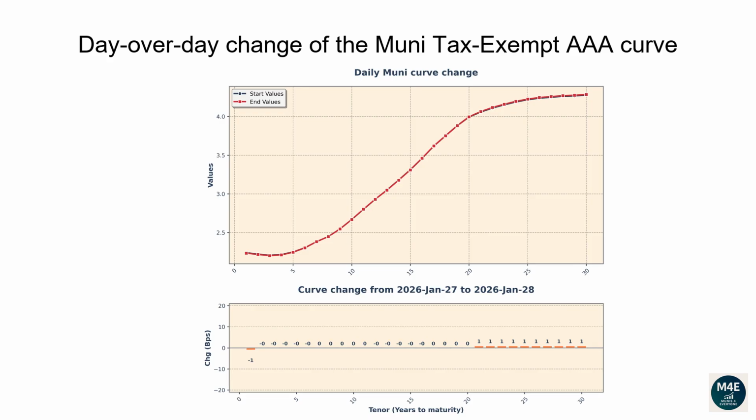The one-year tenor changed -1 basis points. The 2-year tenor changed 0 basis points. The 5-year tenor changed 0 basis points. The 10-year tenor changed 0 basis points. The 20-year tenor changed 0 basis points. The 30-year tenor changed 1 basis points.